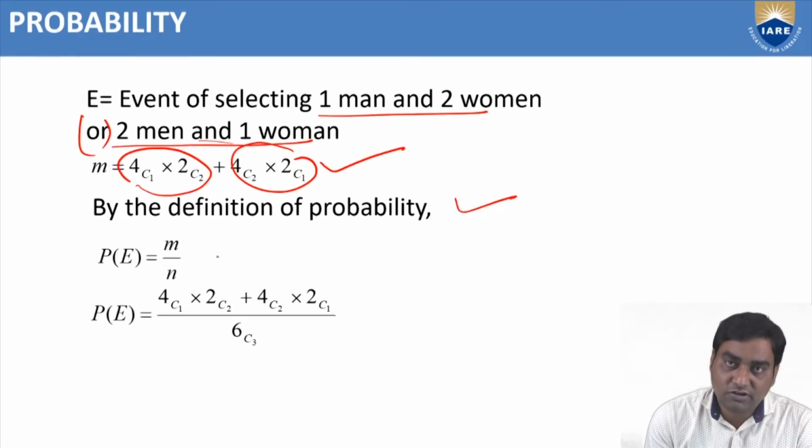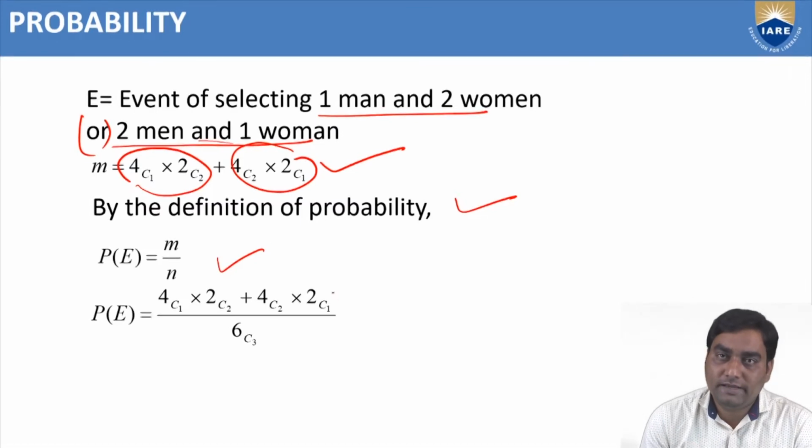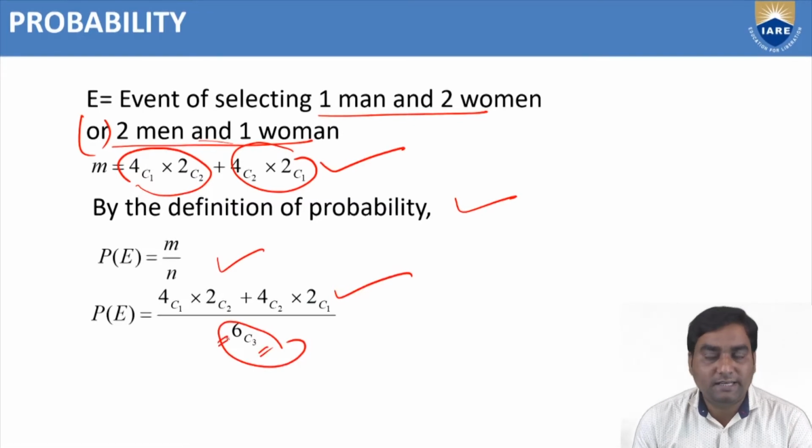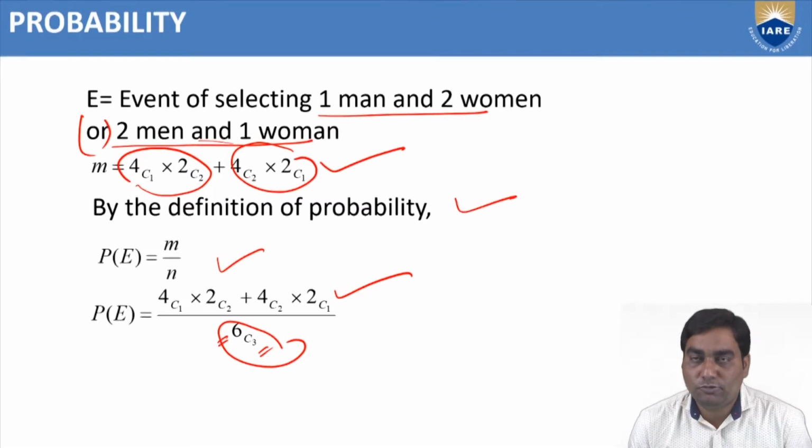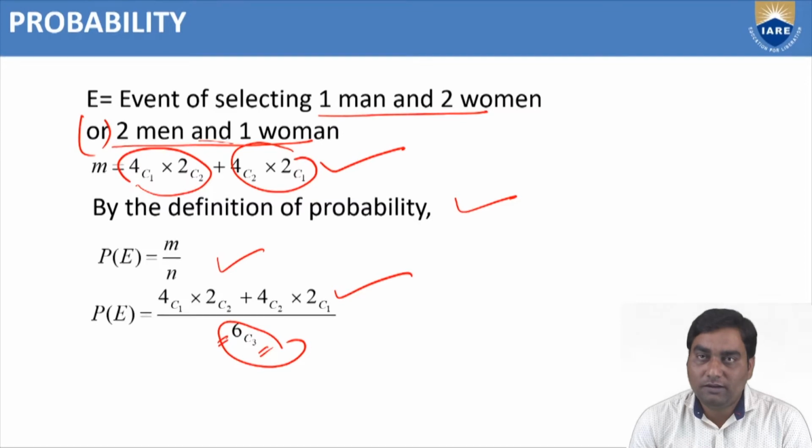So by the definition of probability, P of E is M by N, where M is the numerator and N equals the total 3 persons from the total number of persons. Either it may be women and men, there is no bother about it to find the N value. But when we are finding the M value, favorable events, it depends on the men and women.